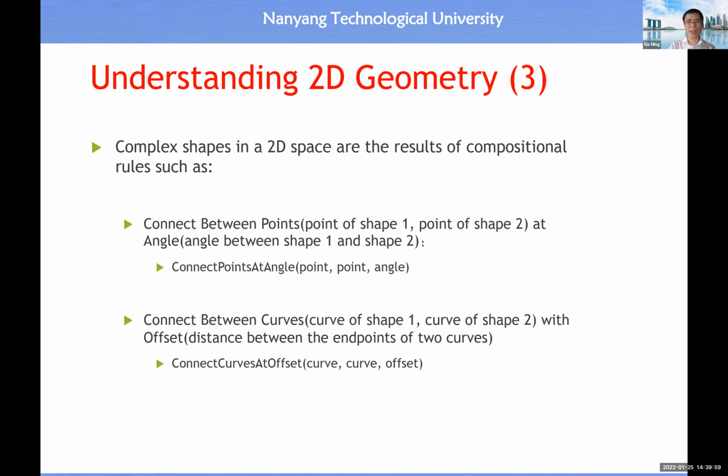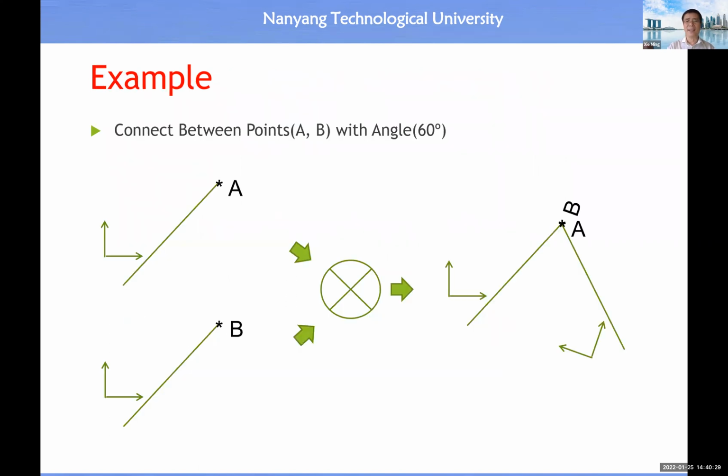For example, we can use these two functions to do the composition of complex shapes. One function is connect point at the angle, and the second function is connect curve at the offset. So with the combination of these two basic functions, eventually we should be able to produce or synthesize very complex shapes in a two-dimensional space. And here I'm going to show you some examples.